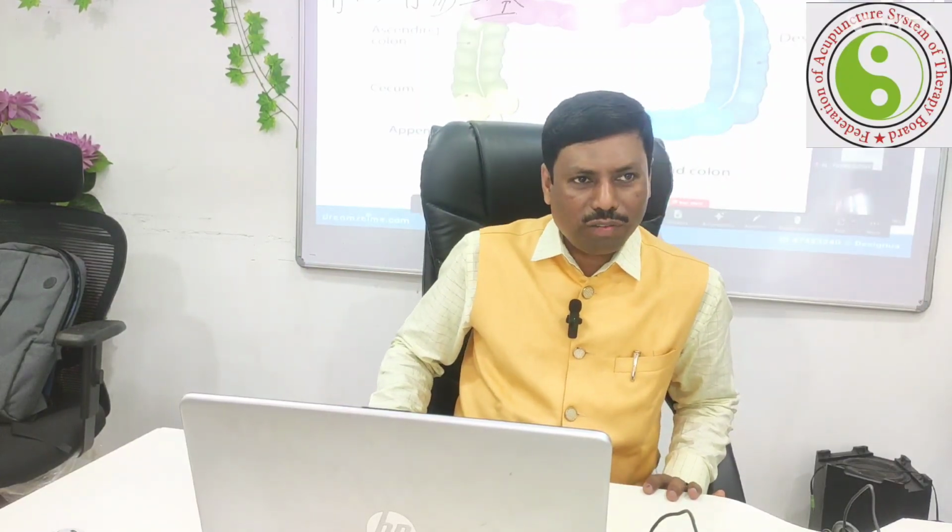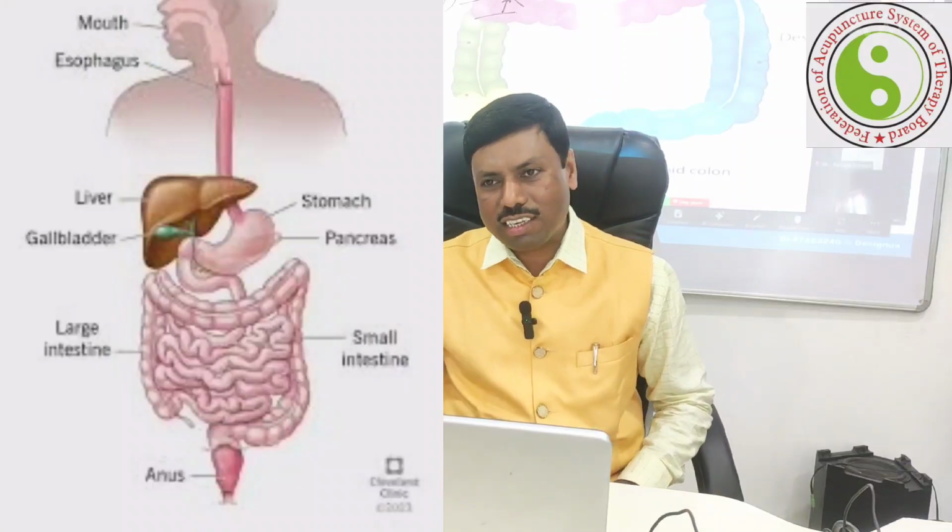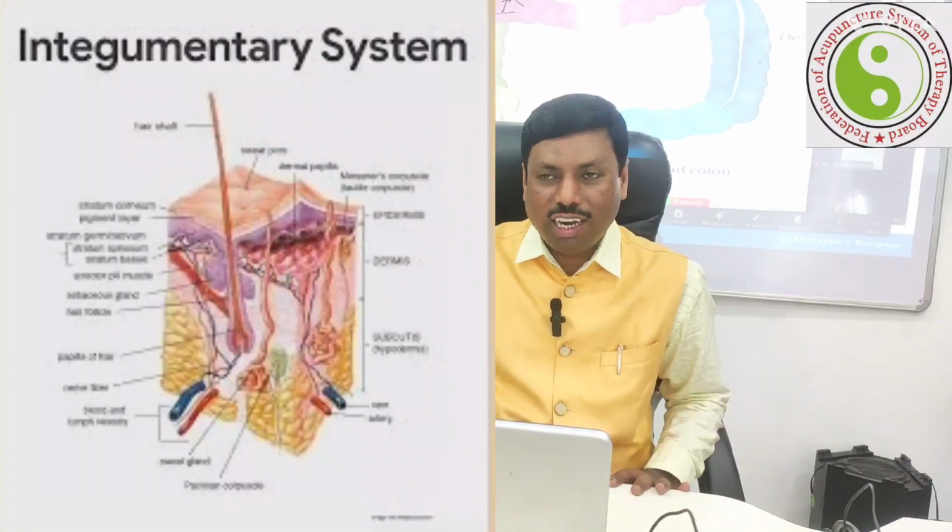But hopefully now we are talking about the gut system. There are so many different kinds of systems existing in our body. One system known as the biggest system in our body is the alimentary system. No doubt the integumentary system, also known as the derma system or the skin system.